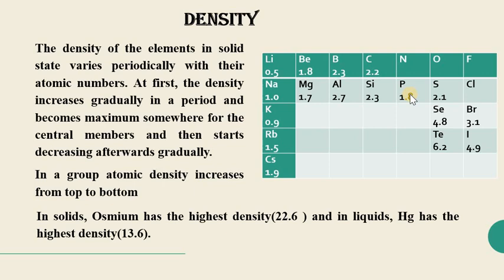Whereas if we are talking about the group, in a group the atomic density increases from top to bottom. That means when we go down, it gradually increases because of the increase in the atomic number. In solids, osmium has the highest density of 22.6, and in liquids mercury has the highest density of 13.6.